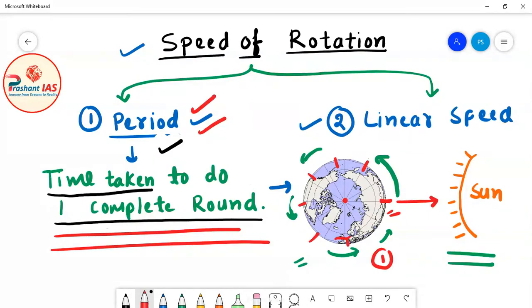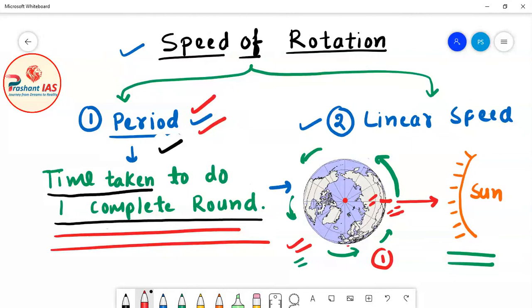Okay, so when that reference point reaches back to its original position, the time taken by earth to complete this journey, the time taken by this reference point to complete its journey, will be called the period of rotation of earth. So this is the meaning of period of rotation of earth. When a reference point, after traveling, reaches its original position from where it started, we can say that earth has completed one round, one rotation.